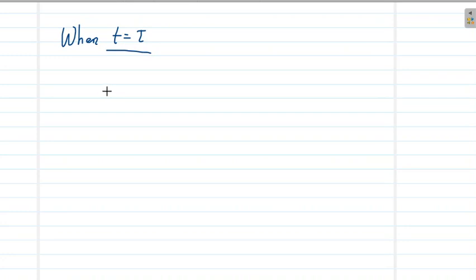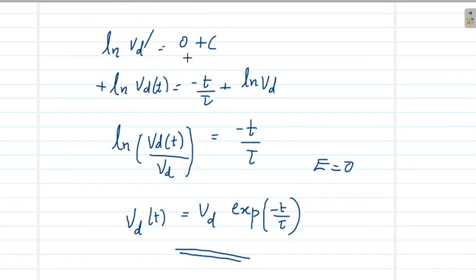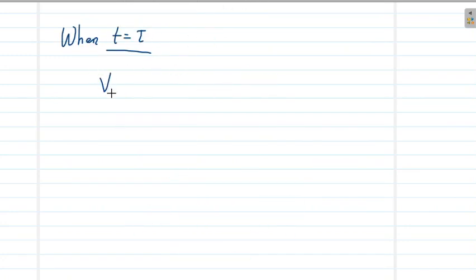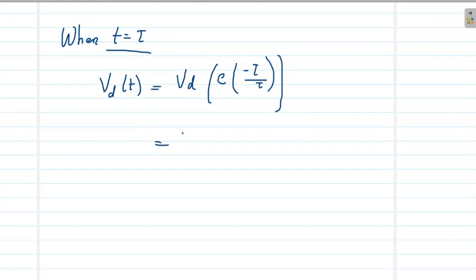When t equal to tau, we know Vd of t will be Vd into e raised to minus tau by 2, that is Vd by e. So we can define the tau or the relaxation time as the time required for the drift velocity to decrease to 1 by e of its value after the electric field is switched off.